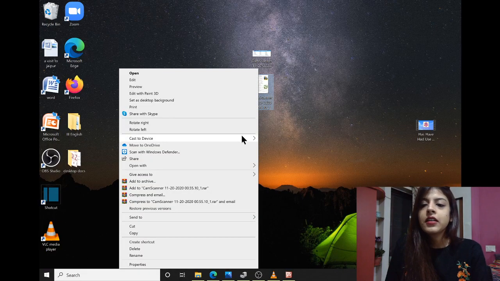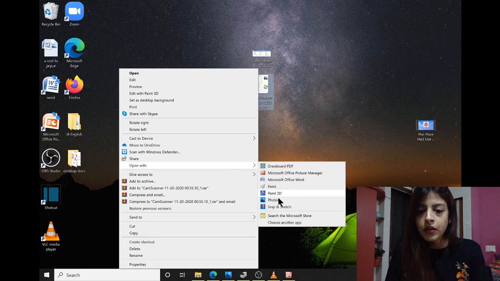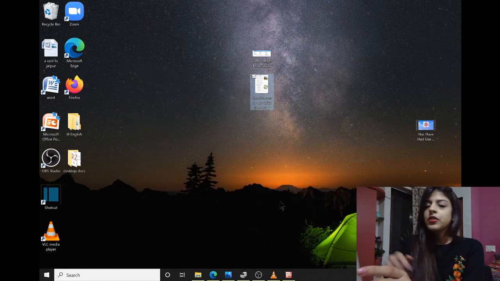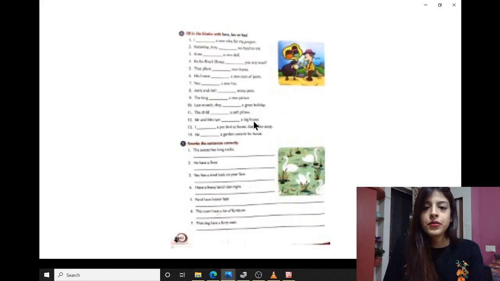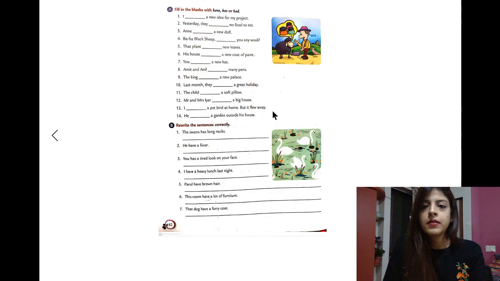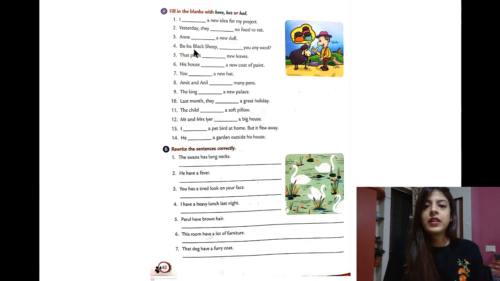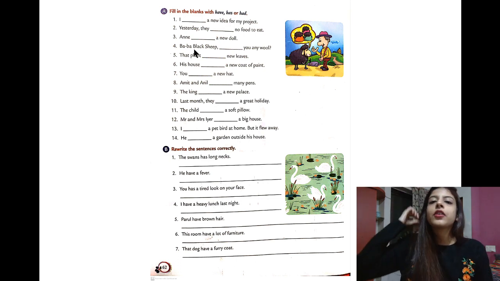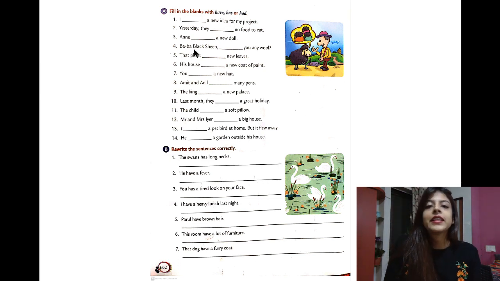Now let's see the exercise in your workbook. Please open your pages to page number 62 and let's solve together. First, fill in the blanks with have, has or had. So, I dash a new idea for my project. Which verb will we use for I? I have. I has a new idea, it's wrong. We will use I have a new idea for my project.